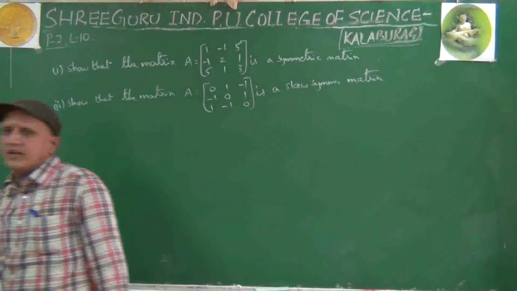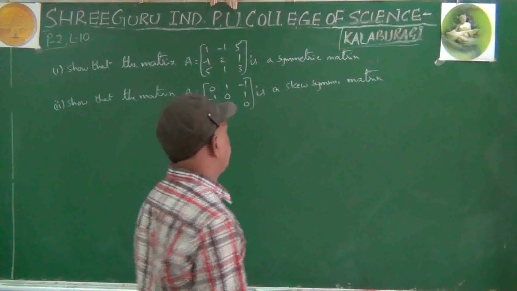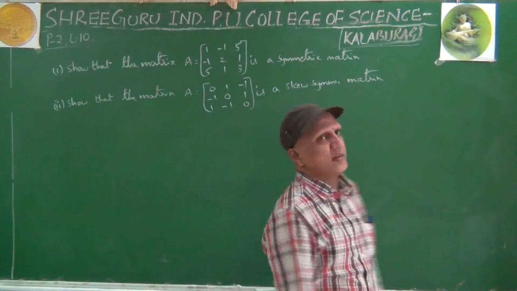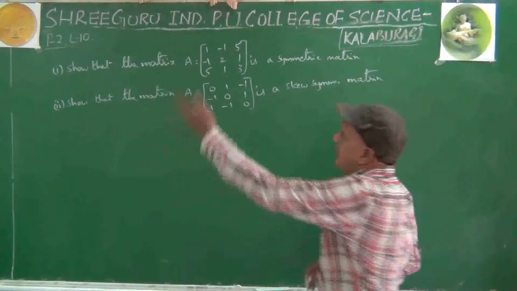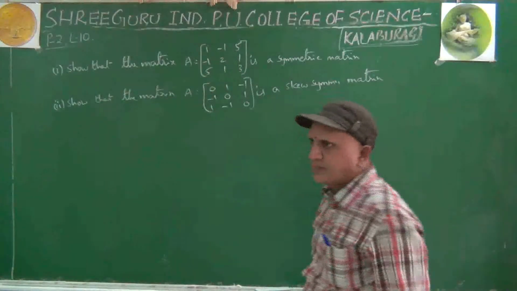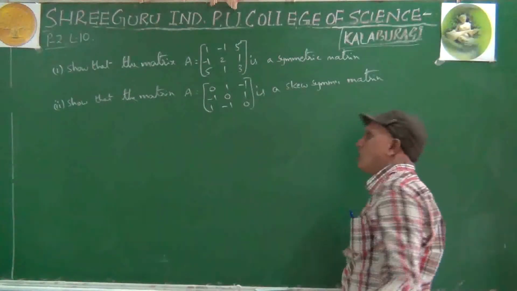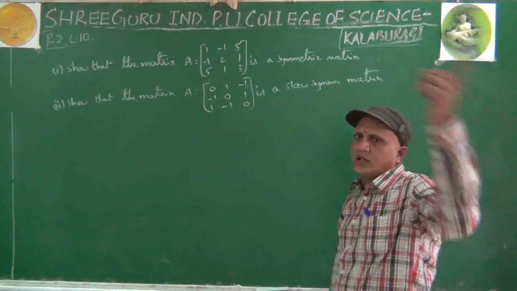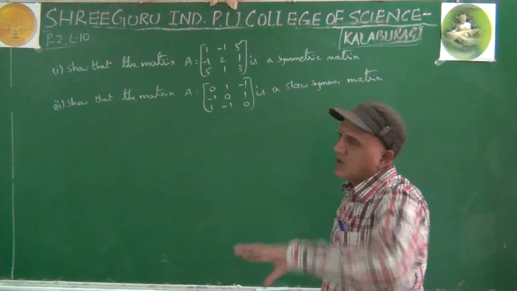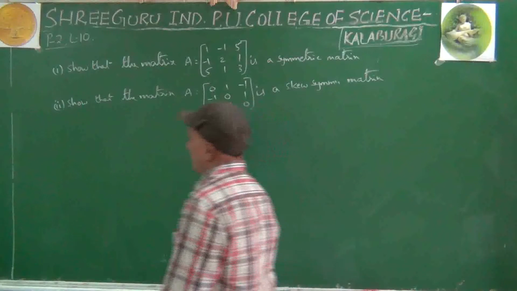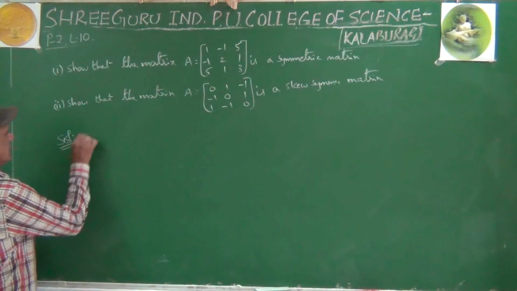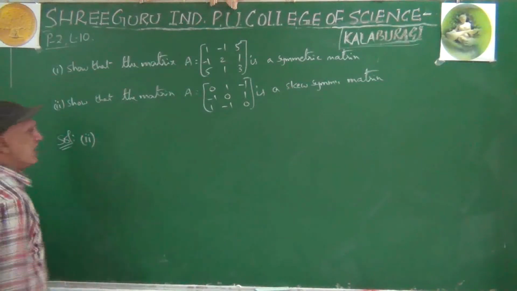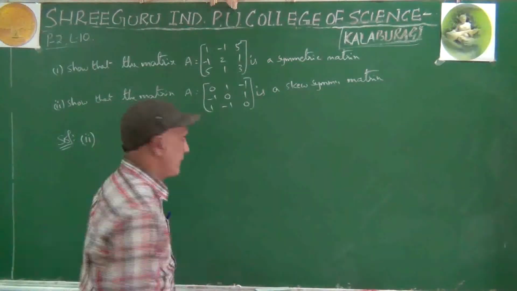I will solve the second one. The first one is homework. Why? Because the first one is A dash equal to A. That's it. If you find the transpose, you will get the answer. But for this, you have to find the transpose. We have to take minus common. Then we get that one. That's why I will solve the second question. You try the first one afterwards.